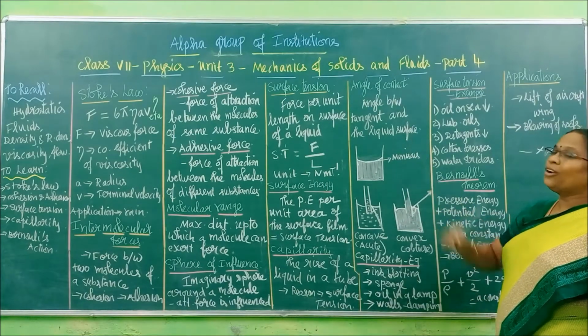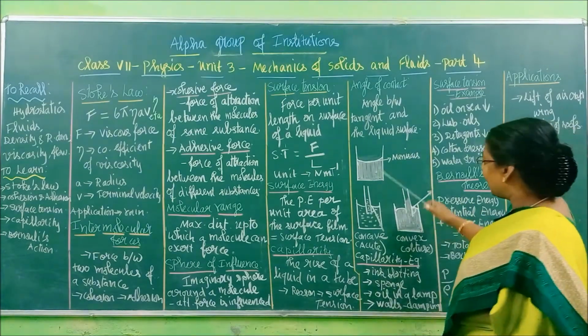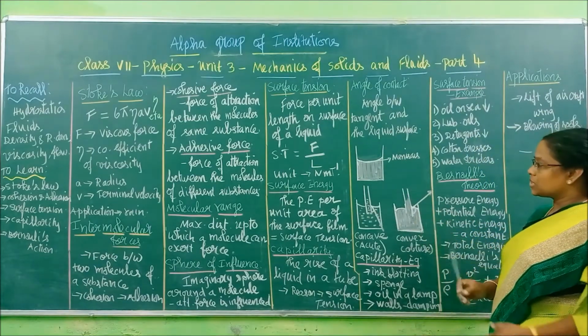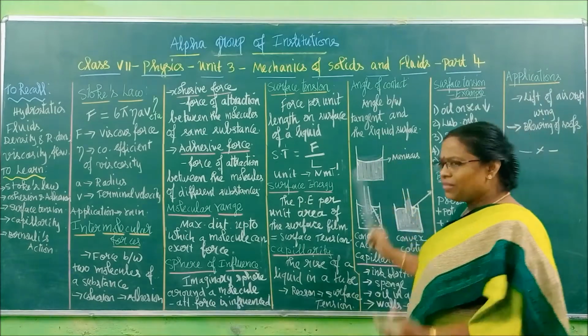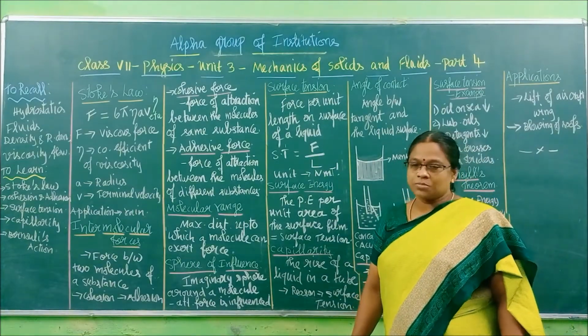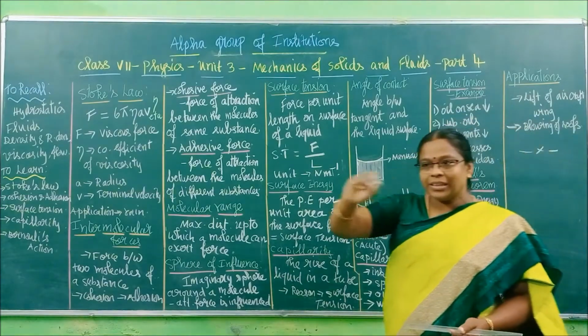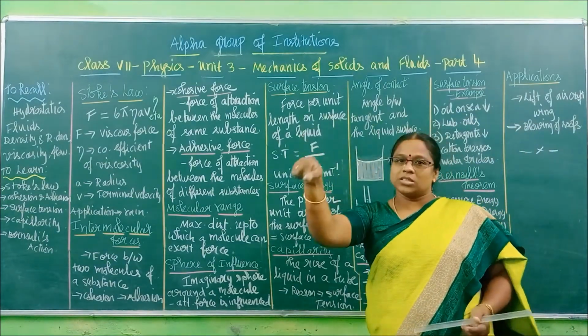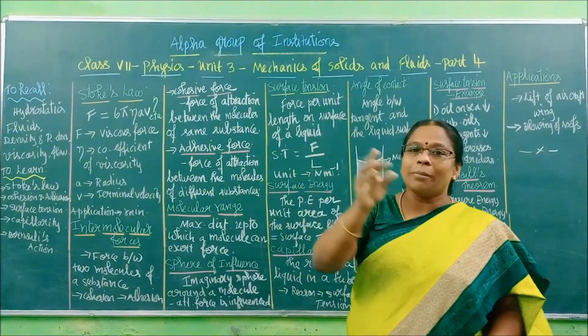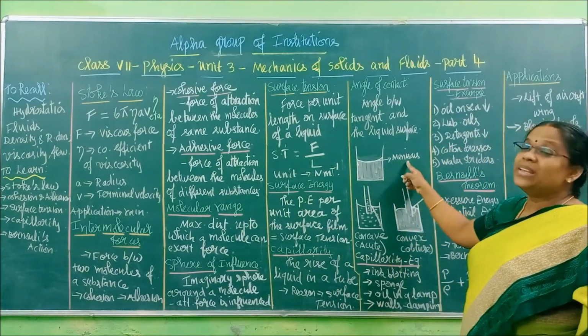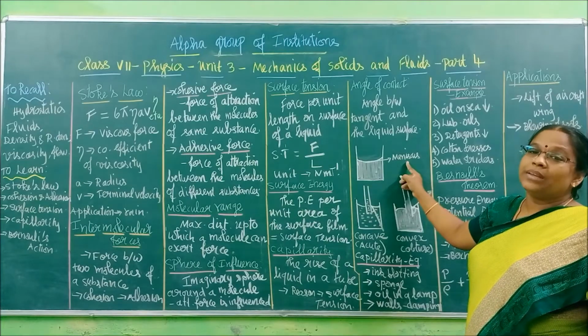Okay, now angle of contact. I have given two types of diagram here. First I will explain this. If I have a tube, even in your water bottle you can see this, the topmost layer will be like this or like this. That layer formation, we call it by one name: meniscus. Say the word meniscus.